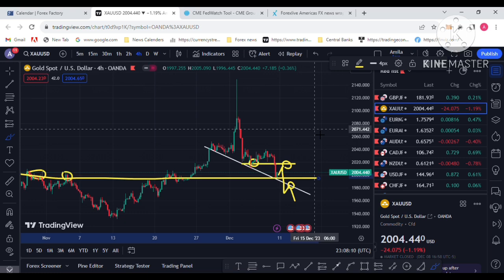So get the trade from the smaller time frame for confirmation. Risk management is key for trading. That is the opportunity next week, so get the trade from the smaller time frame confirmation.